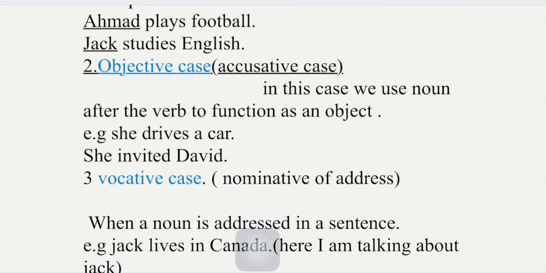We normally use accusative case, but it's the second name, just an objective case. In this case, we use noun after the verb to function as an object, that we call objective case or accusative case. For example, she drives a car. So a car is here as an object or accusative case in this sentence. Then we have the second example, that is she invited David. So David again is an object.